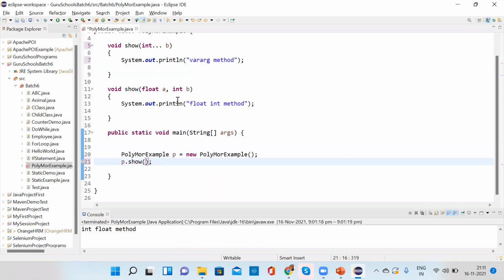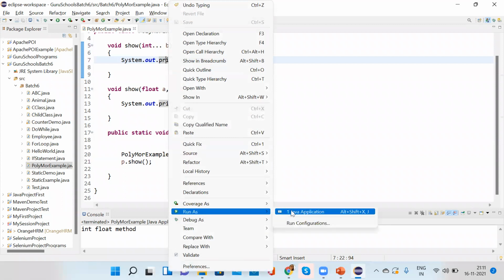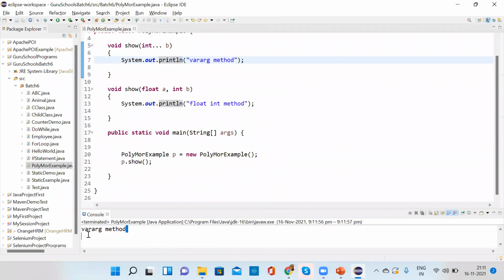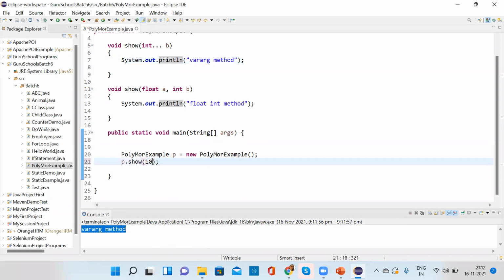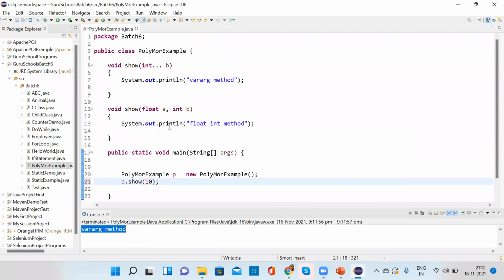Even though it is a var argument method, as I'm telling you, it allows you to call the method with 0 arguments and with multiple arguments. Even though you are not giving any integer value here, which one will it call? Let me run this. Yeah, it is calling the var argument method. If I'm passing 10 here, then also it will call this method.